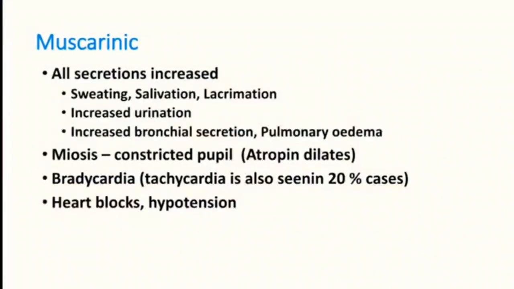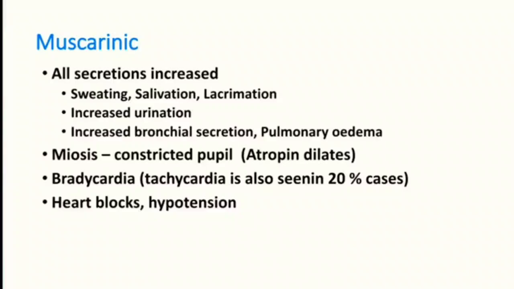This acute phase has muscarinic problems. All secretions are going to increase: sweating, salivation, lacrimation, increased urination, increased bronchial secretion, pulmonary edema. Increased bronchial secretion is very important because the patient can have pulmonary edema, breathing difficulty, desaturation. All these things are complications of increased secretion in the lungs. Then you can have miosis, constricted pupils. But when you treat the patient with atropine, the pupils start dilating. That is one indicator of reversal of the toxicity, but it should never be taken as the end point of treatment.